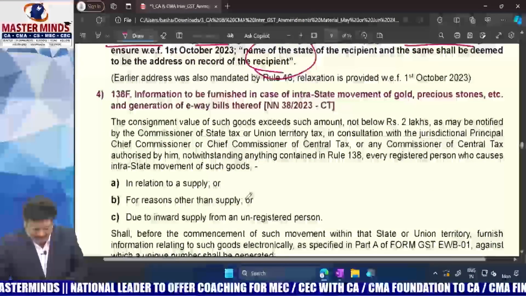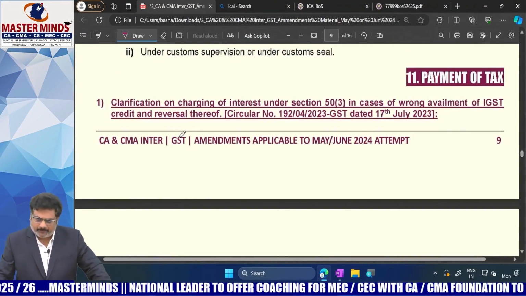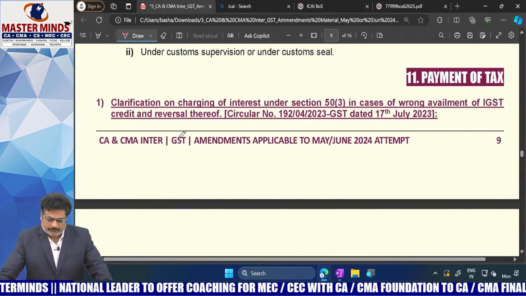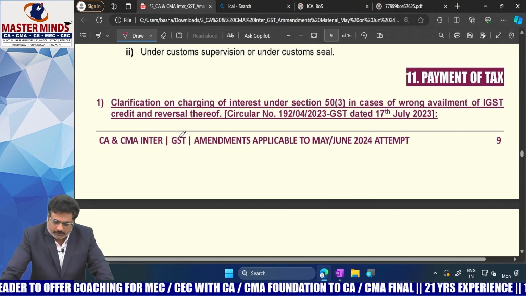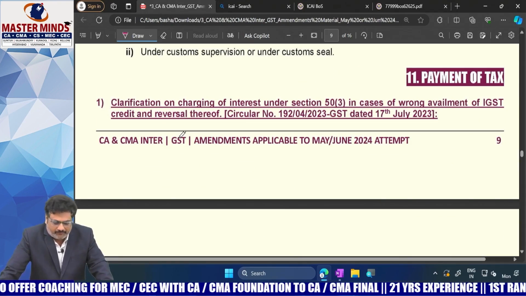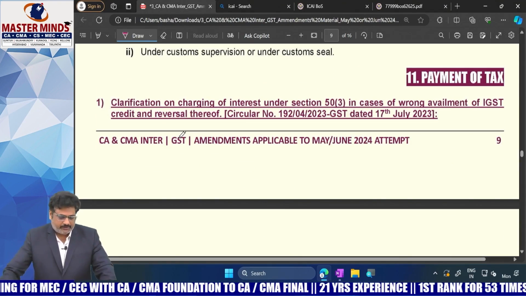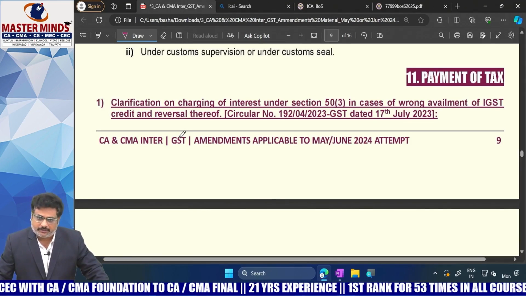Okay. The next topic is the amendment with respect to payment of tax. There is one circular issued with respect to clarification on charging interest under section 50 in case of wrong availment of IGST credit and reversal thereof.